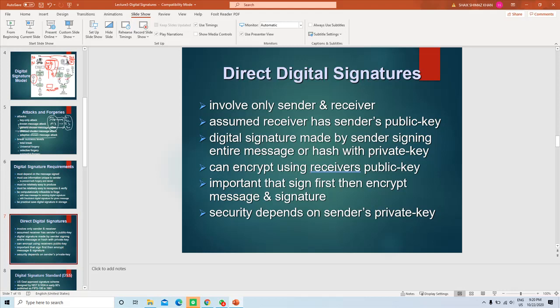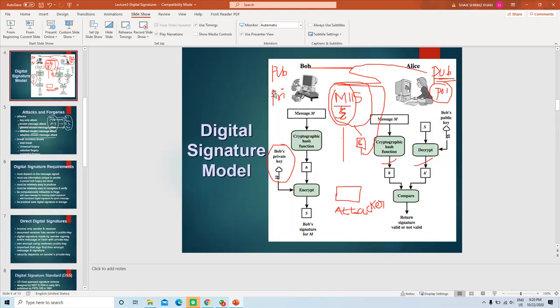So, can encrypt using receiver's public key. Okay. It is important to first create the digital signature and then encrypt, then you implement the confidentiality. First create the digital signature, then combine the message and the signature, and then encrypt them using the receiver's public key. Okay, first signature.